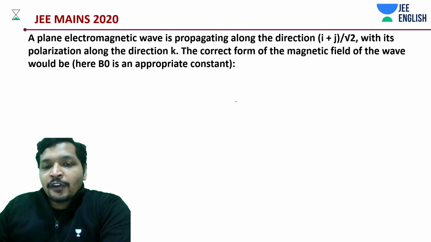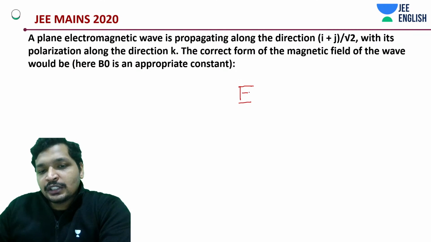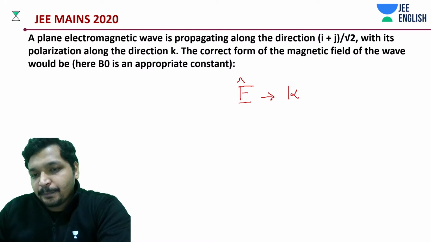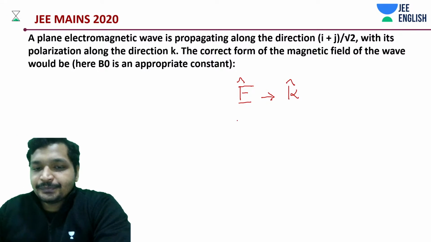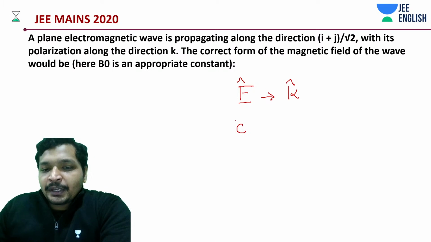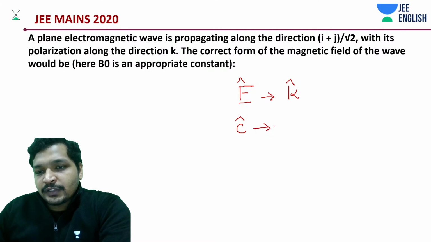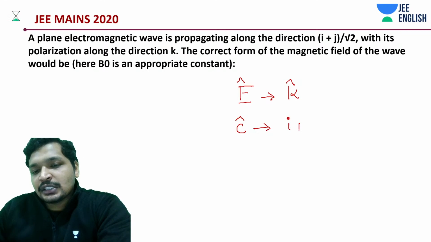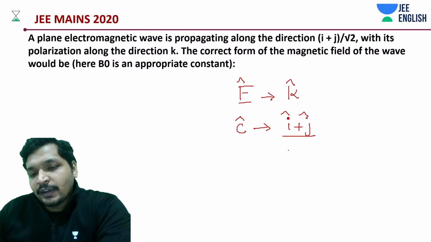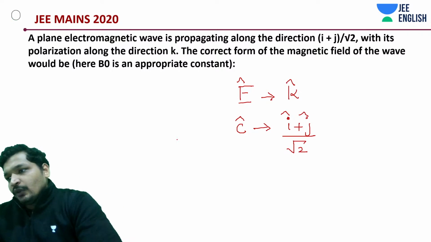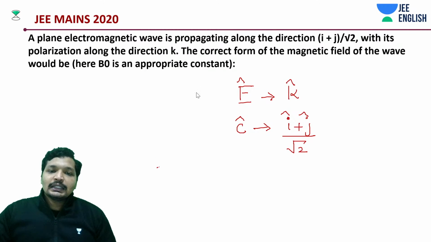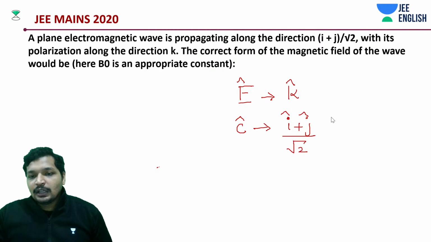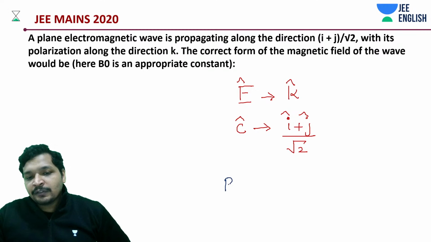Okay. First of all, let's write down the things that we know. Electric field direction is what? The electric field direction is K cap, given to you in the question. Direction of propagation of your light or this wave is in which direction? I cap plus J cap divided by root 2. Now, what is the direction of your magnetic field?